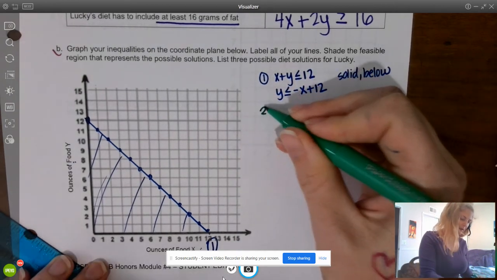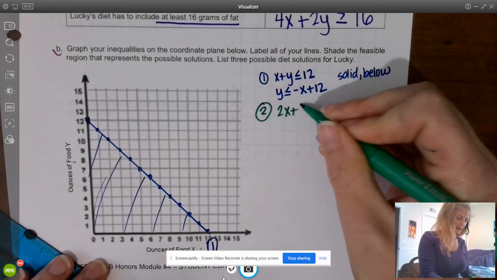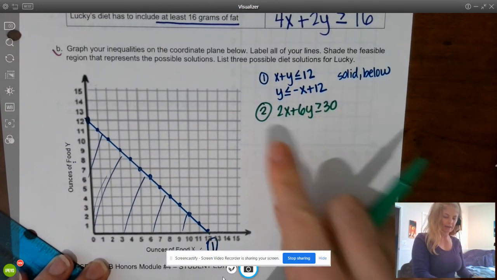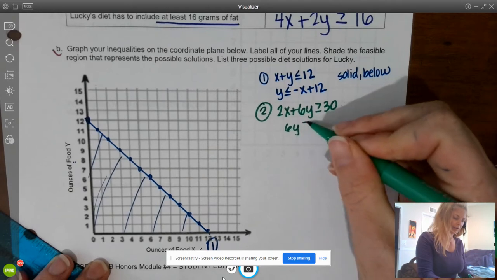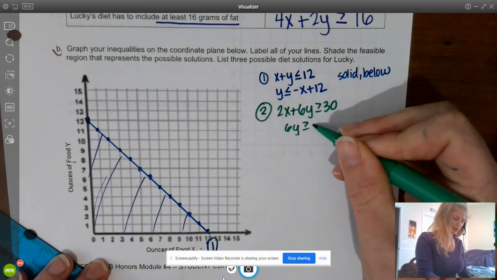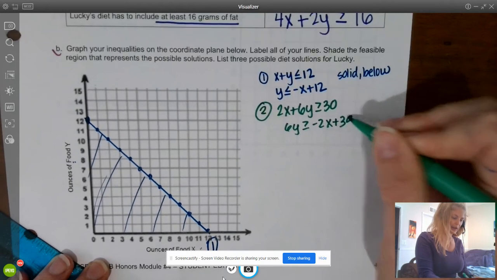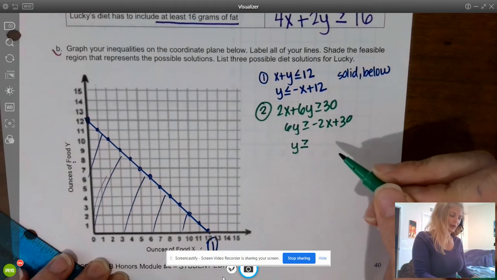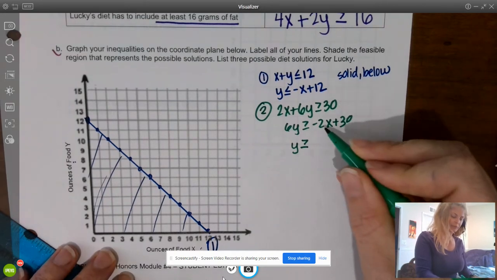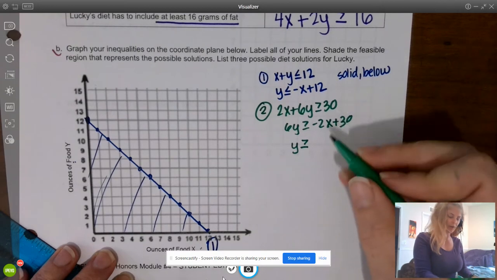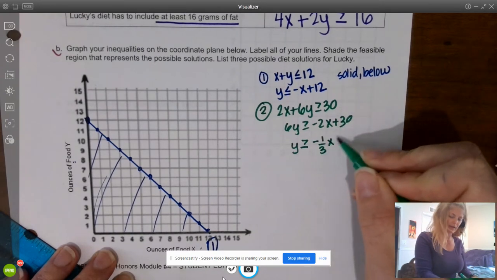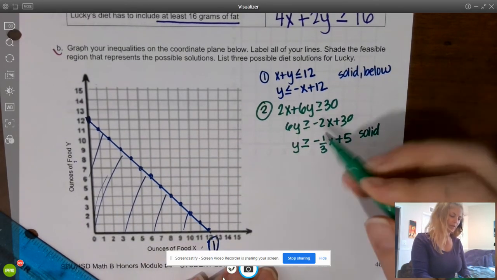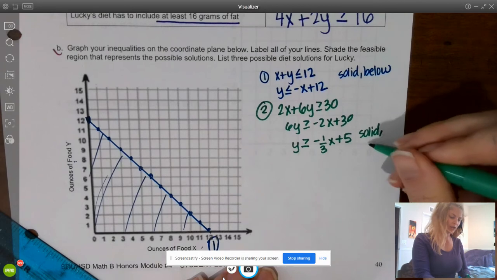Okay, let's take a look at inequality 2. 2x plus 6y is less than or equal to 30. So I'm going to subtract 2x from both sides, and I'd have 6y is greater than or equal to negative 2x plus 30, and then divide every term by 6, and I get y is greater than or equal to negative 1/3 x plus 5. This is also going to be a solid boundary line. However, this is greater than or equal to, so we are going to shade above.